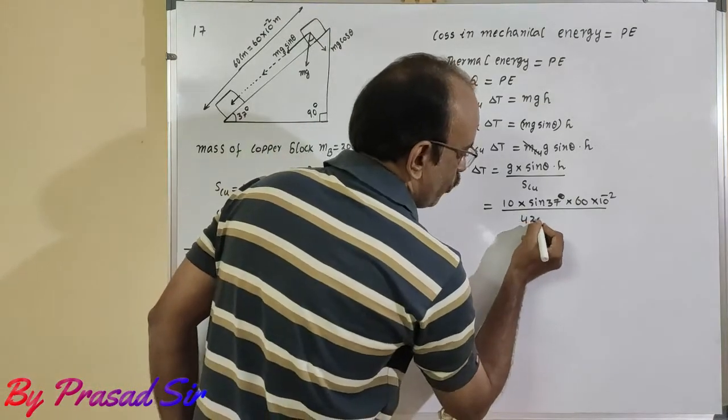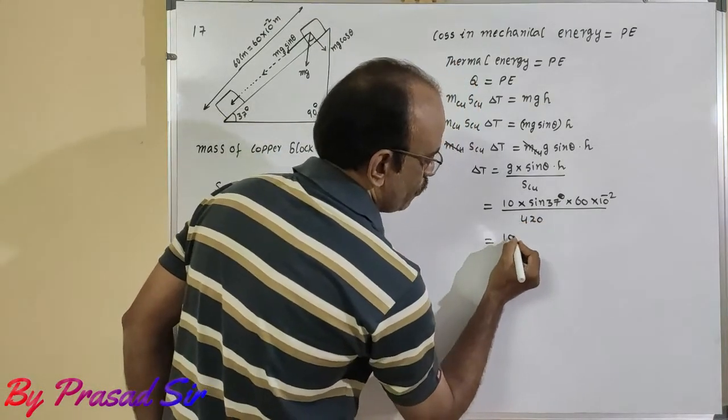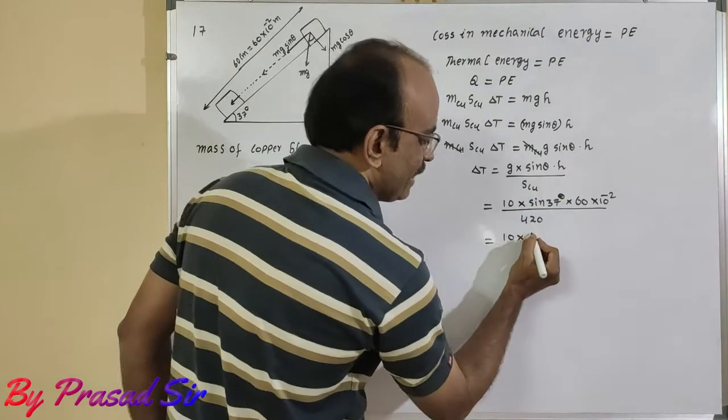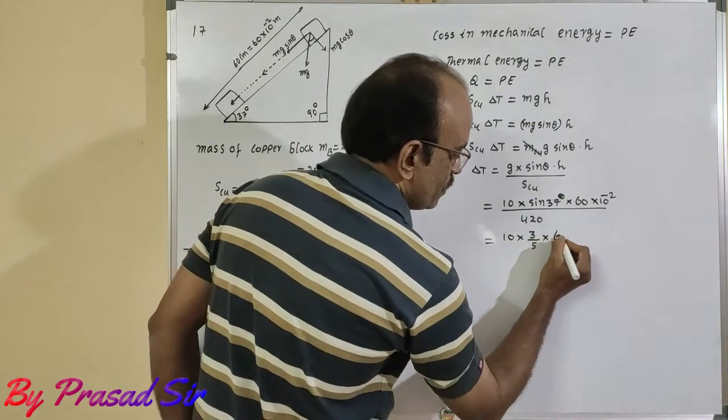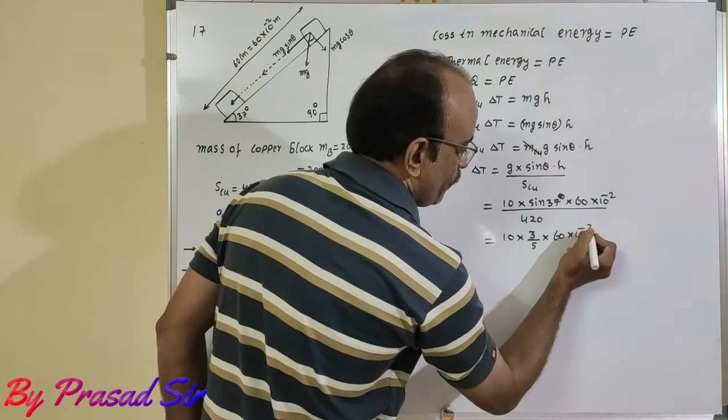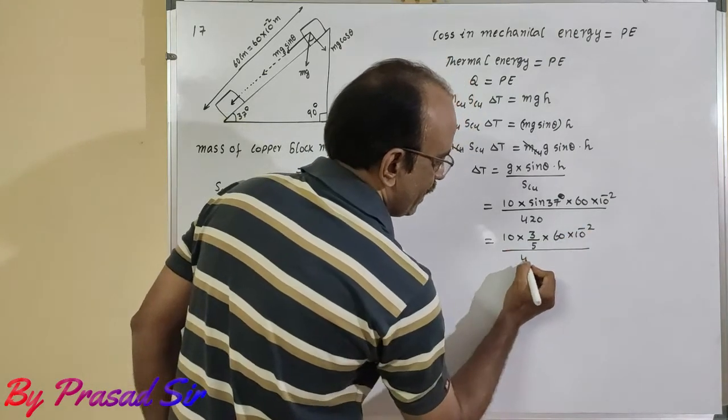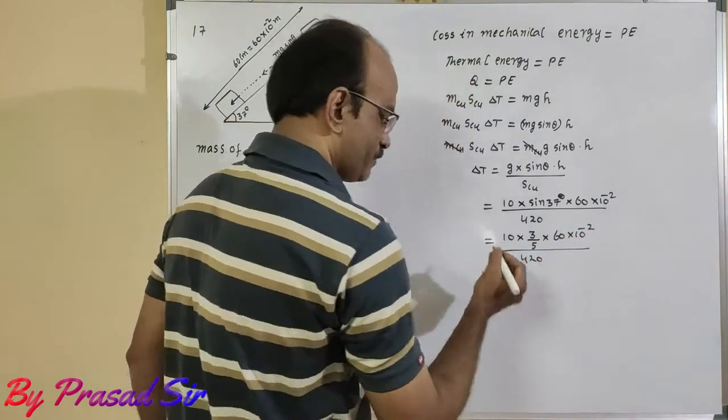So it is 10 into sin 37, that is 3 by 5, into 60 into 10 to the power of minus 2, divided by 420.